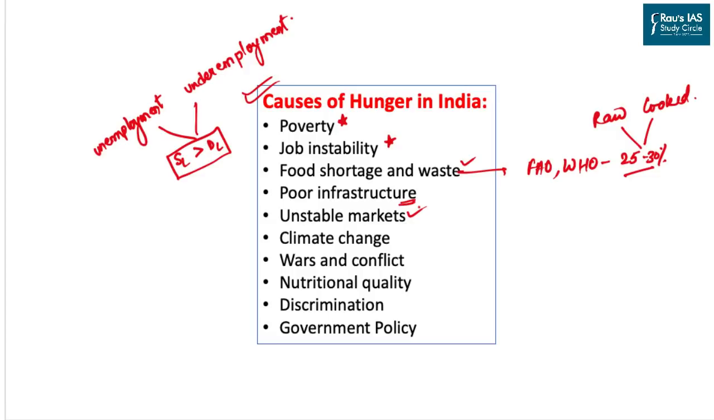Then we have the issue of unstable markets. It simply means price fluctuations, and when prices go to a very high level, poor people are unable to buy food at reasonable rates. Then comes the role of climate change. Here, the important issue is the rising frequency of floods as well as droughts in India. This has caused the issue of food security across the nation.